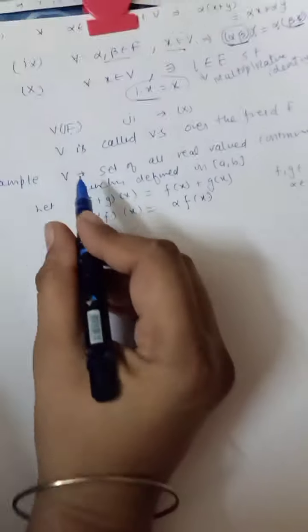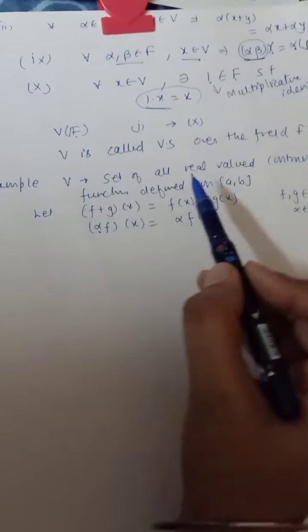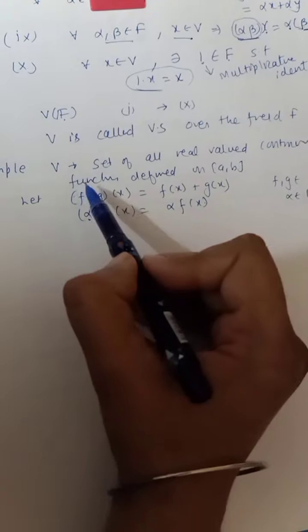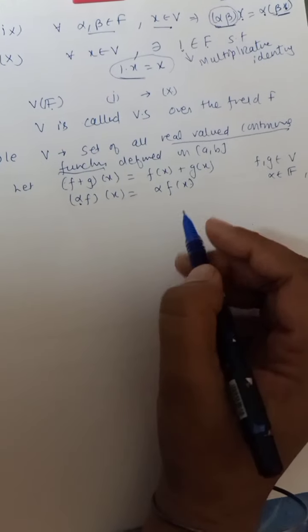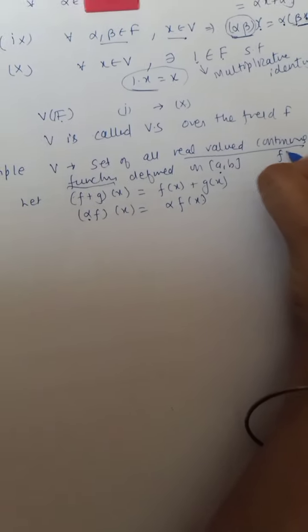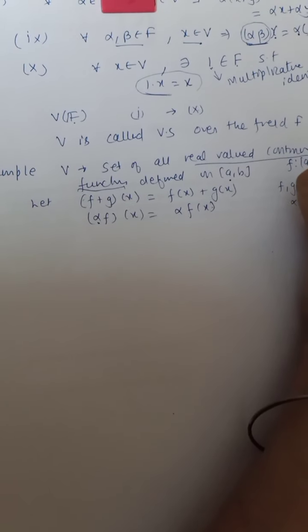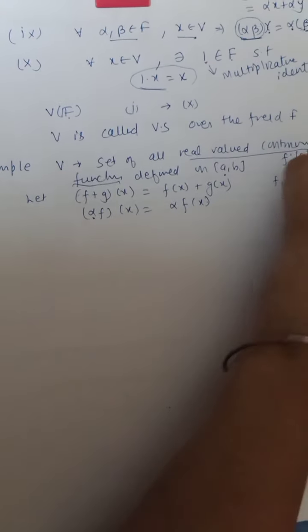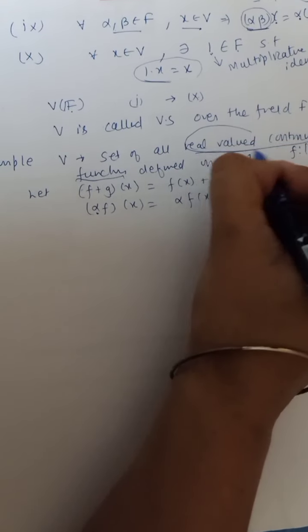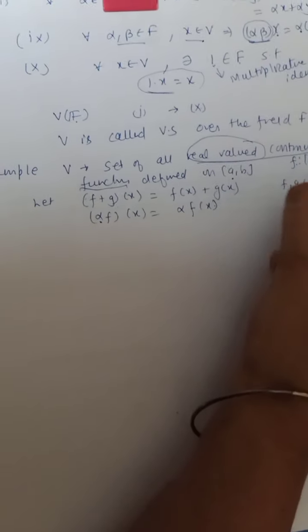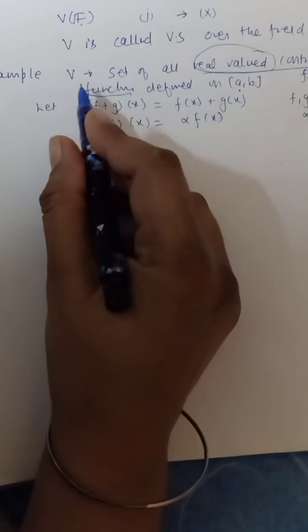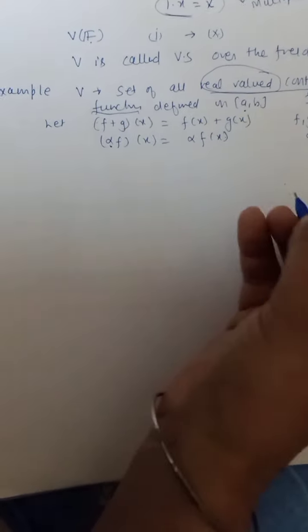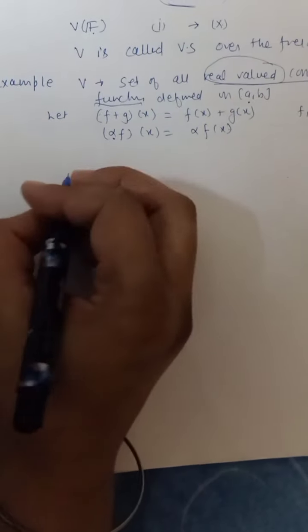We are given a set V which is a set of all real valued continuous functions. What kind of functions are they? Real valued continuous functions on the interval AB. So what will f be? f goes from AB to R. How do we know R? From here, real valued continuous function. This is given to us. We shall prove that it is a vector space over the set of real numbers.